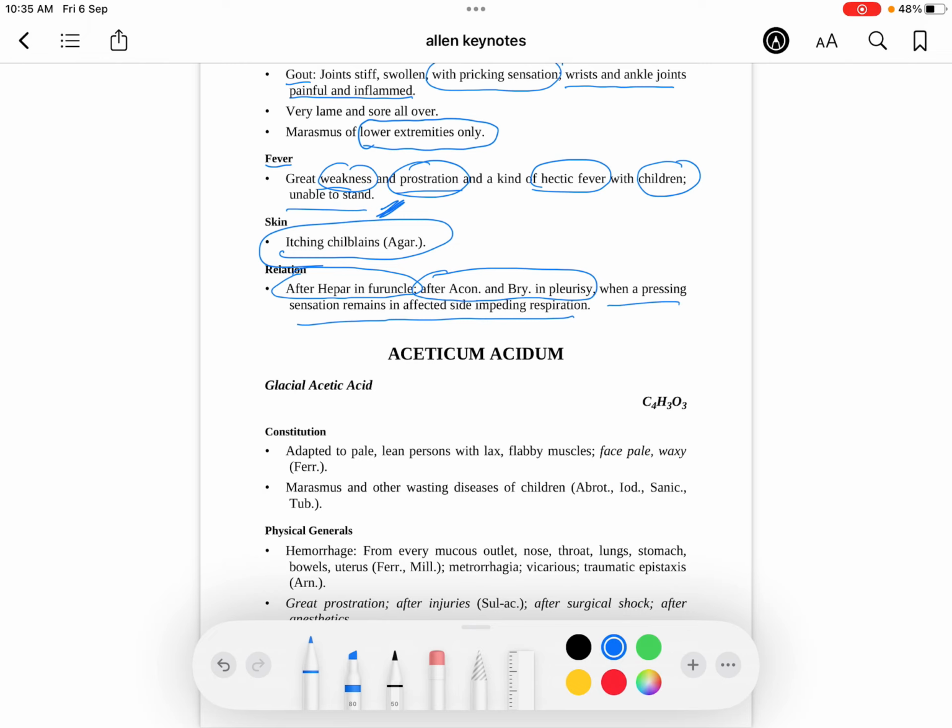Now I'm repeating, before closing down, I want you to just revise everything, go to the relevant page number. It will take only 1 minute if you do it fast. And also before sleeping you have to revise. In the morning when you wake up, also keep your Allen's keynote near you and just revise this. Then only you will remember.